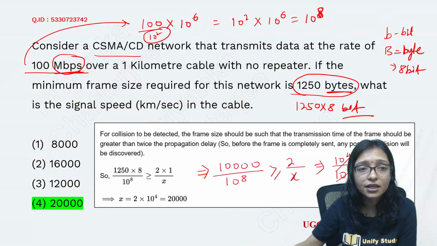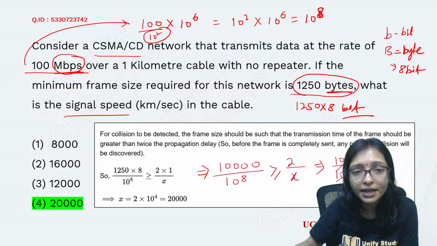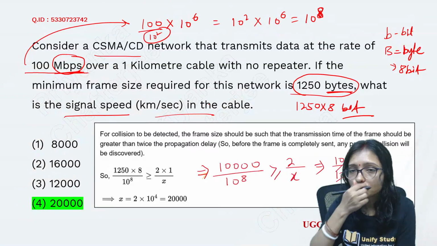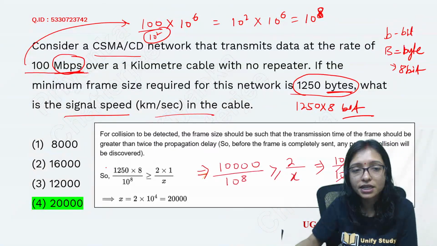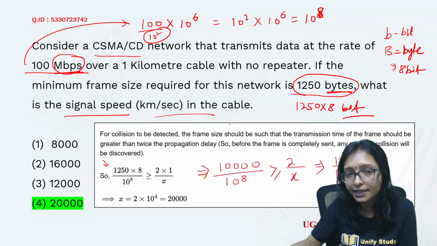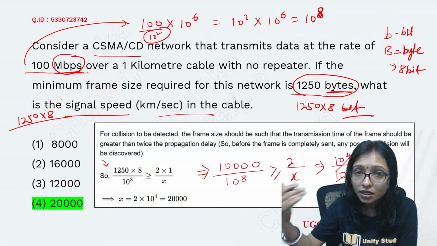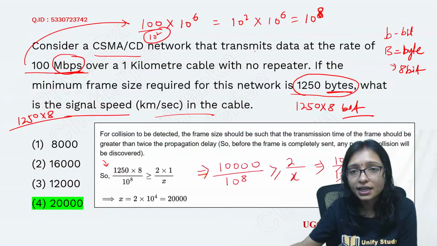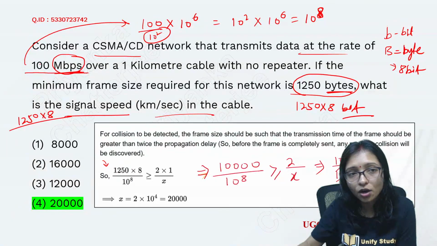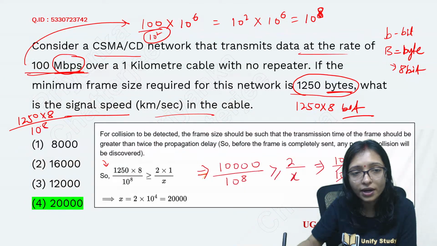It is asking you what is the signal speed for the cable. So total how much data I am sending? 1250 multiply into 8, that is the data. So I am doing 1250 multiply into 8 total data. Now here it is given that it is your rate of data, that is 100 Mbps. Means it is 10 to the power 8. Divide by 10 to the power 8.